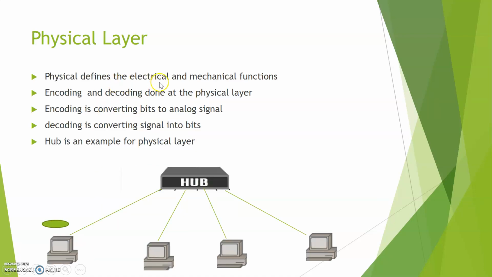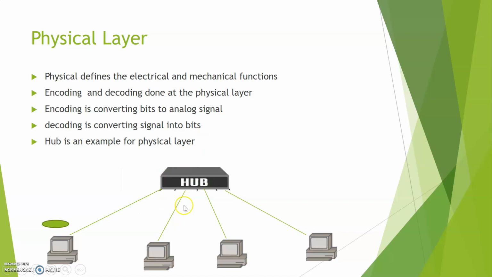Physical layer defines the electrical and mechanical functions; encoding and decoding are done at the physical layer. Encoding is converting bits into analog signal. Decoding is converting signal into bits. Hub is an example of physical layer.